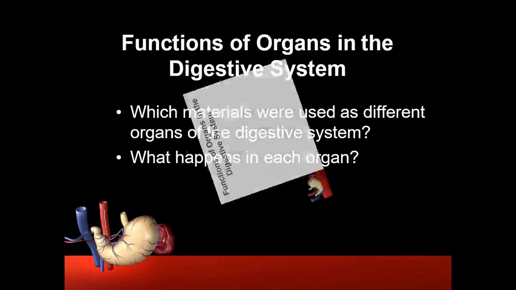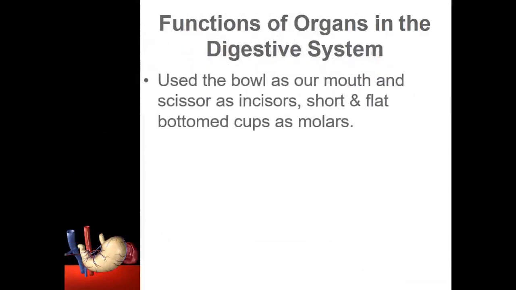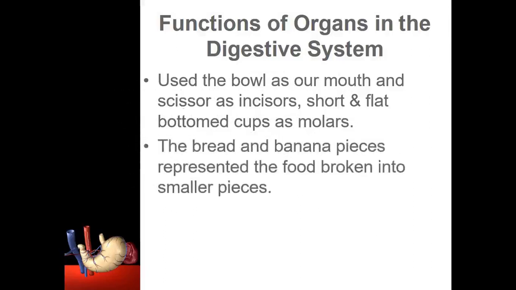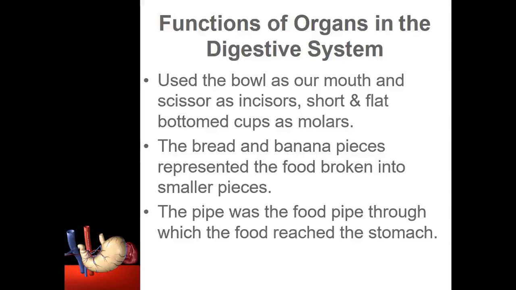Okay, come on, let's brief the materials and functions of the digestive system. In the demonstration video, we used the bowl as our mouth and scissor as incisors, short and flat-bottomed cups as molars. Next, the bread and banana pieces represented the food broken into smaller pieces. The watering pipe was the food pipe through which the food reached the stomach.